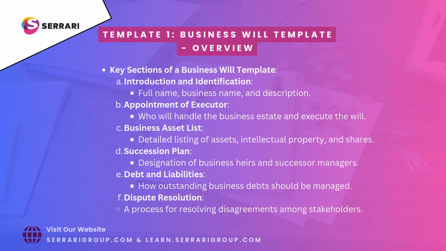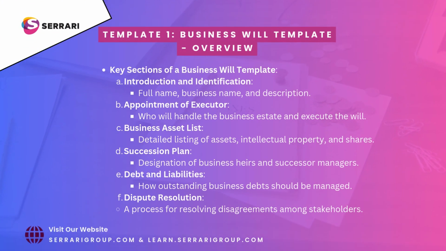Template 1, Business Will Template Overview. Key sections of a business will template. Introduction and identification. Full name, business name, and description. Appointment of executor. Who will handle the business estate and execute the will? Business asset list.